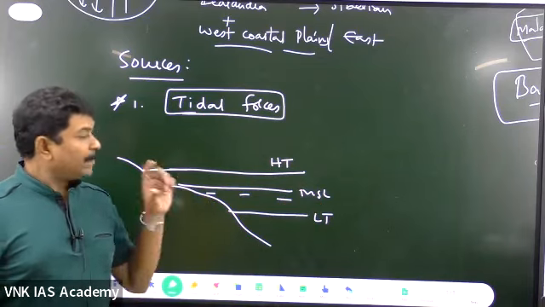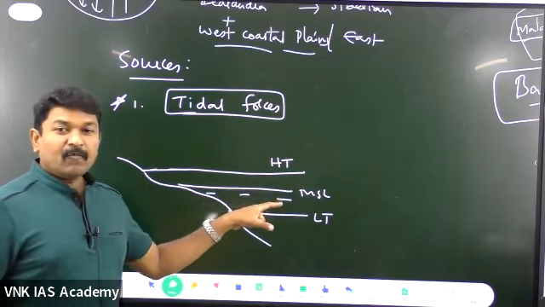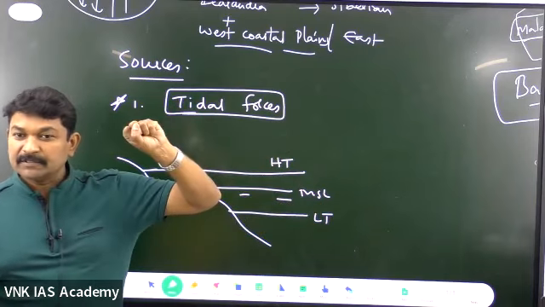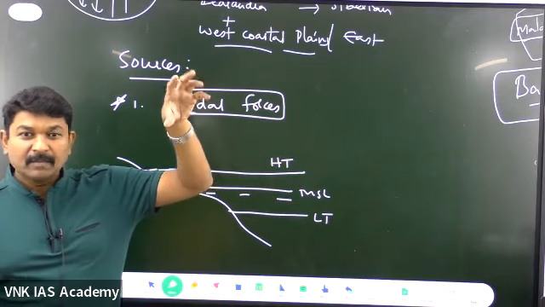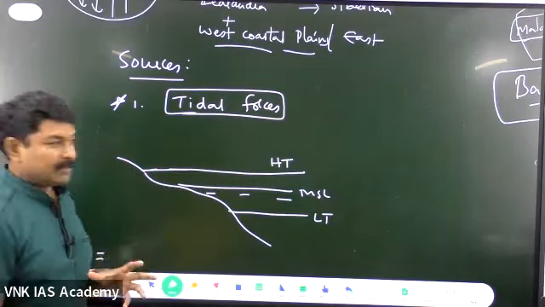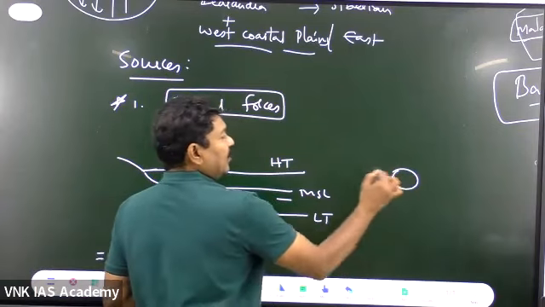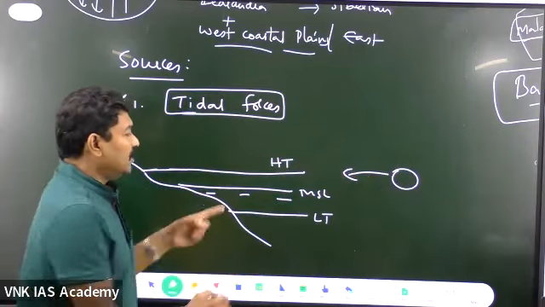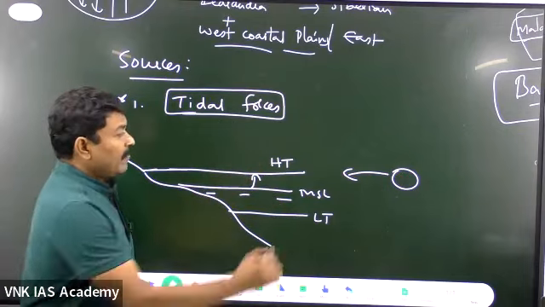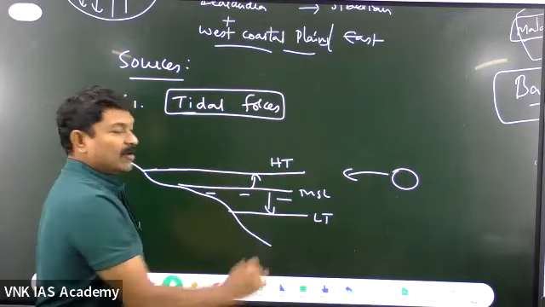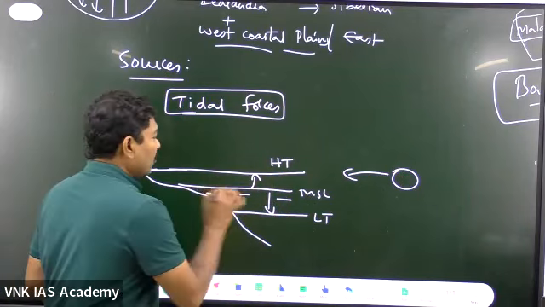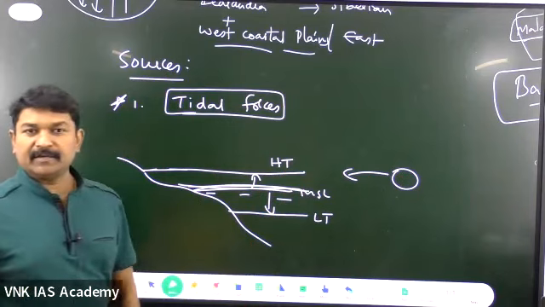Is it clear? Now, why is the water rising vertically up? Because of some force. What is that force? The moon is acting. When the moon is pulling the water on the earth, the water level rises. This is called high tide. When the moon is not pulling, the water goes to the lower side, which is called low tide. In between, the water remains calm. It is called the mean sea level.